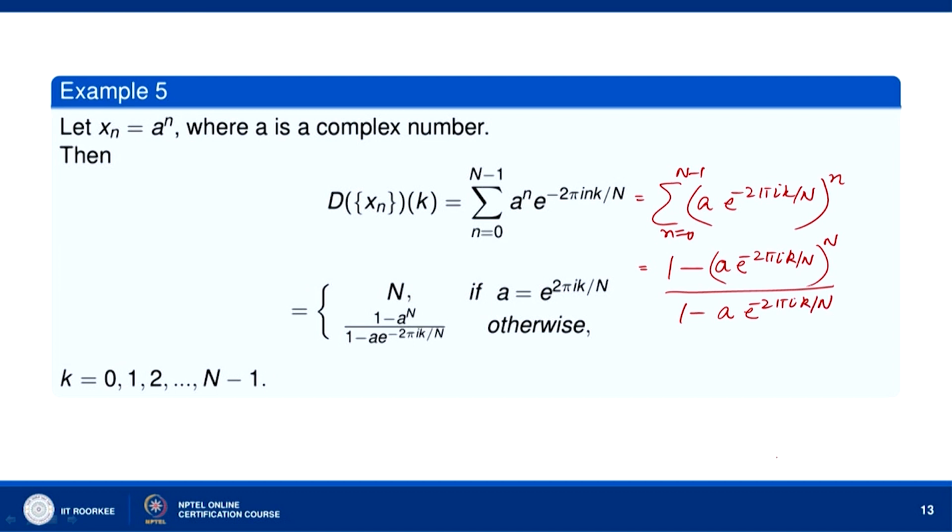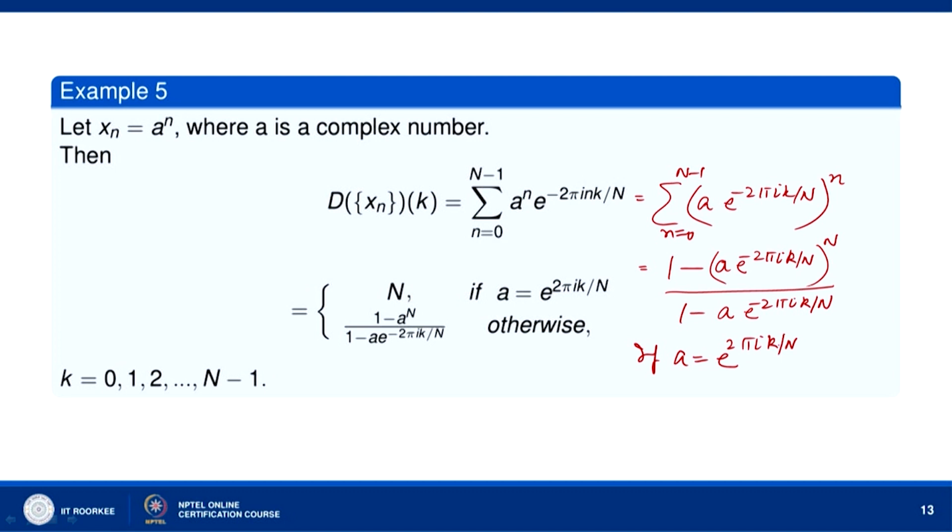Now, here you can see that we can divide by this only when a is not equal to e^(2πi k/n).